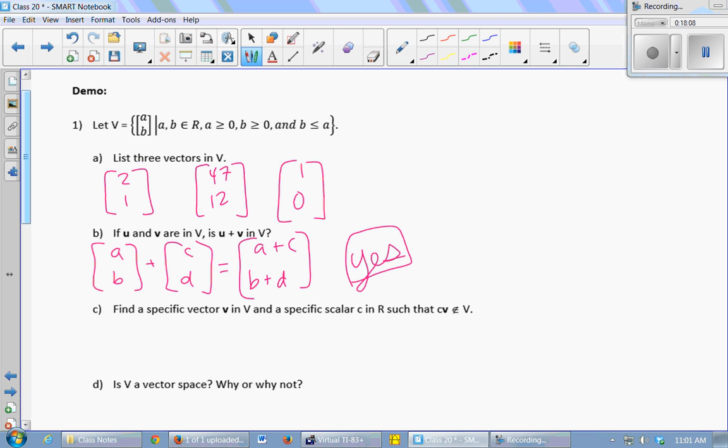Oh, yeah, it's bigger than or equal to A, though. I was saying smaller, but it's or equal to. So any negative scalar will make this fail, right? If I choose a specific vector, like 2, 1, we know that's in the set because we wrote it up here. If I choose my scalar to be, say, -1, my resulting vector is going to be -2, -1, which is not an element of V. So we just failed one of the criteria to be a vector space. So is V a vector space? No.